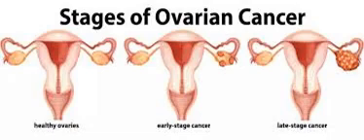Ovarian cancer is a type of cancer that originates in the ovaries, which are the female reproductive glands responsible for producing eggs and hormones such as estrogen and progesterone. Ovarian cancer is often called a silent killer because its symptoms can be vague and easily attributed to other conditions, making early detection challenging.